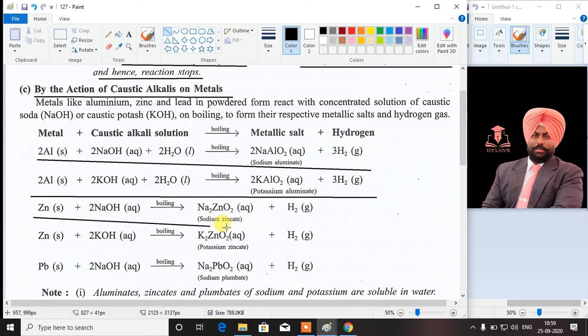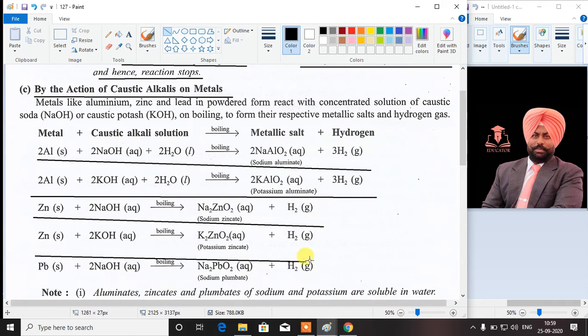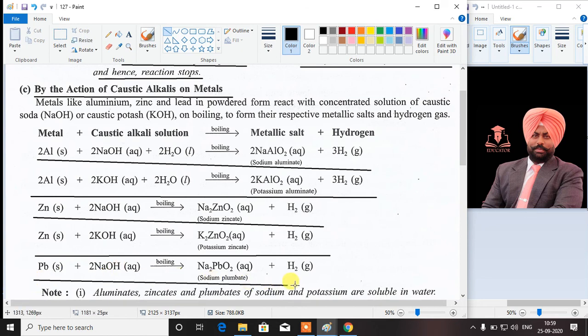Zinc, when it reacts with sodium hydroxide, forms sodium zincate and hydrogen gas is produced along with it. Zinc, when it reacts with potassium hydroxide, produces potassium zincate and hydrogen gas is produced along with it. Lead, when it reacts with sodium hydroxide, produces sodium plumbate and hydrogen gas is produced along with it.